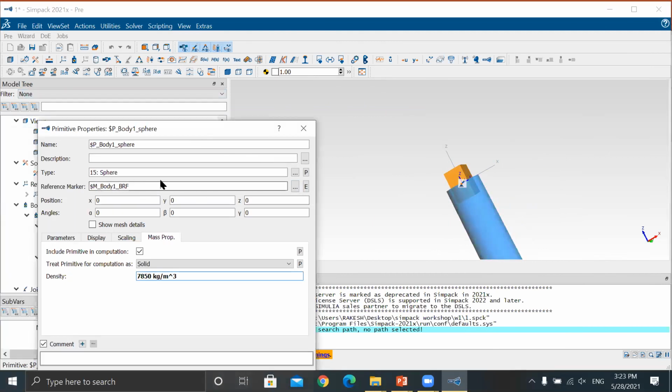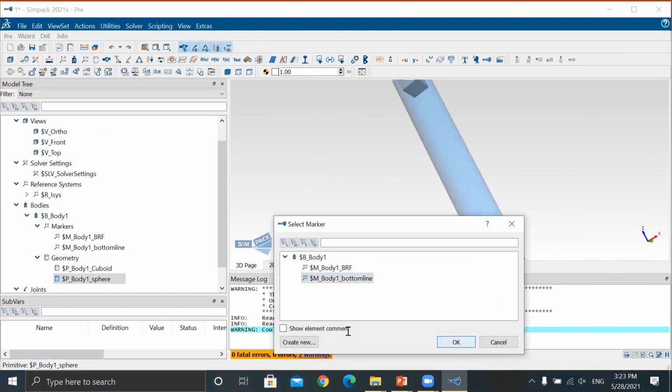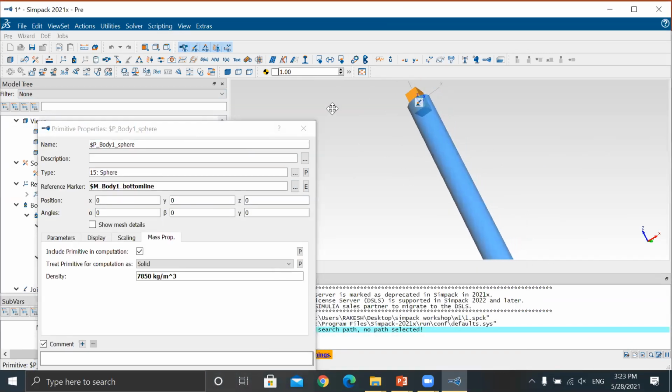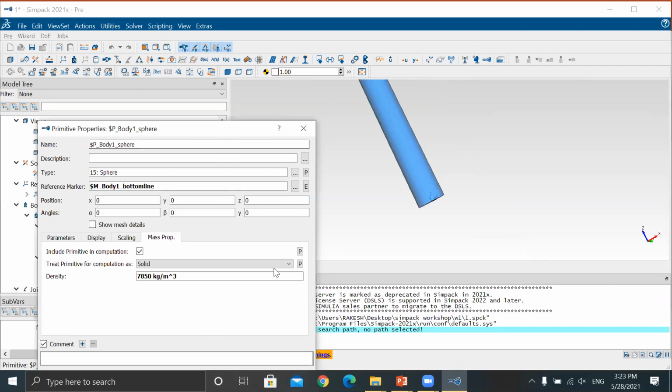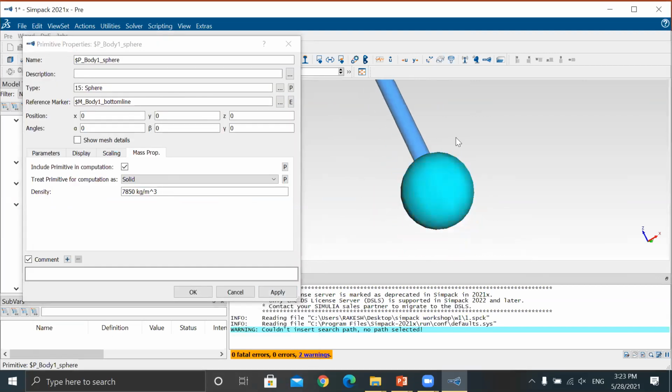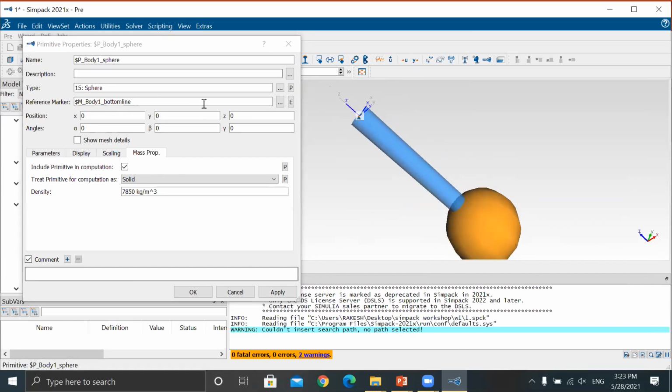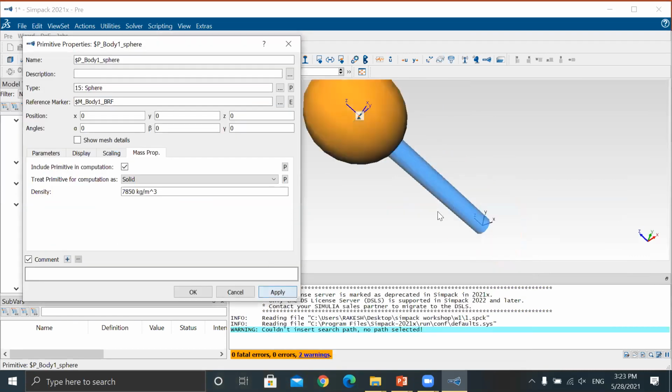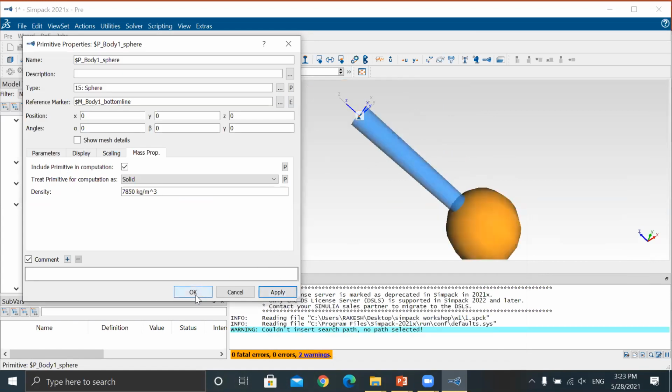So you have to change it from the upper one to the bottom one here. Click the bottom line. Press OK. Now apply. If you change again to top and apply, it will create in the top position. I told you the marker is used for reference purpose only. Apply, bottom. Now press OK.